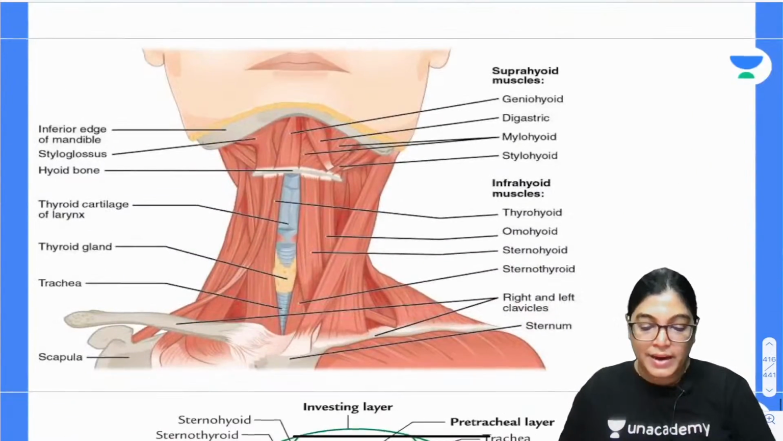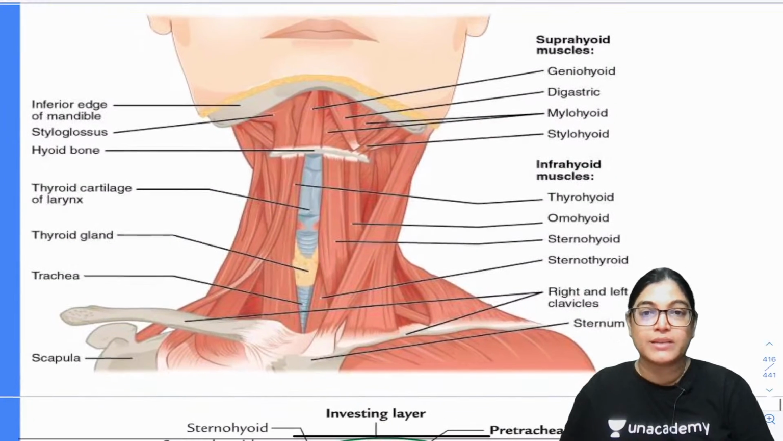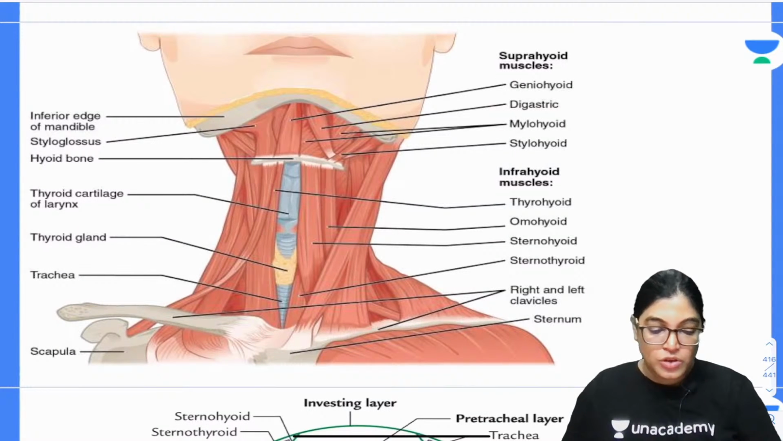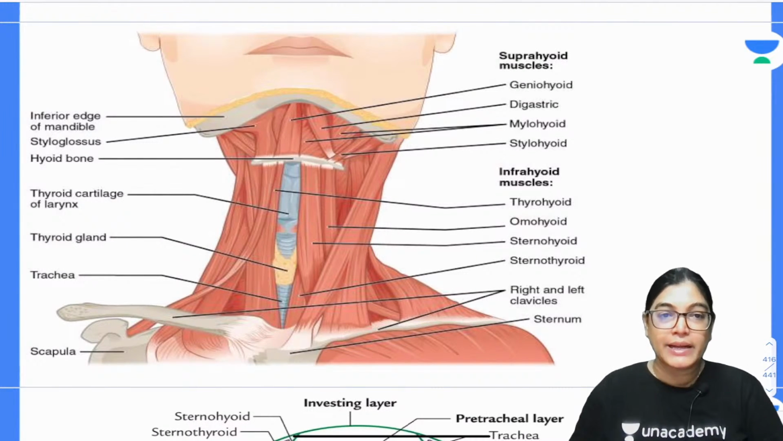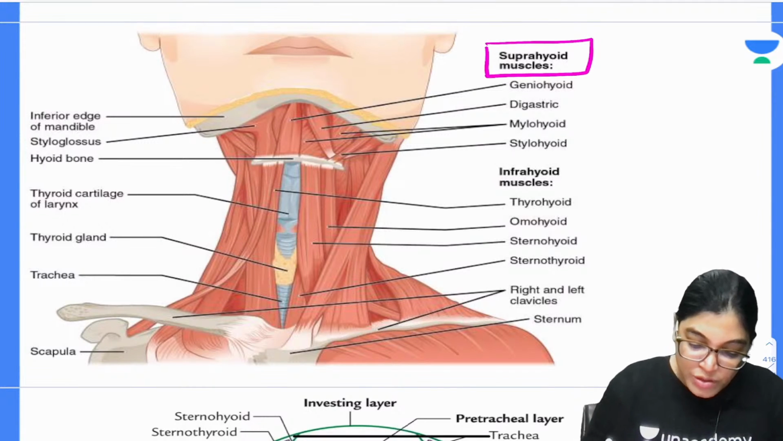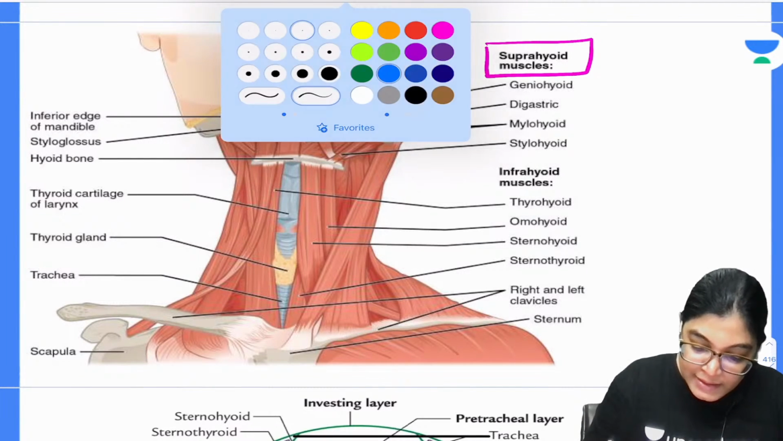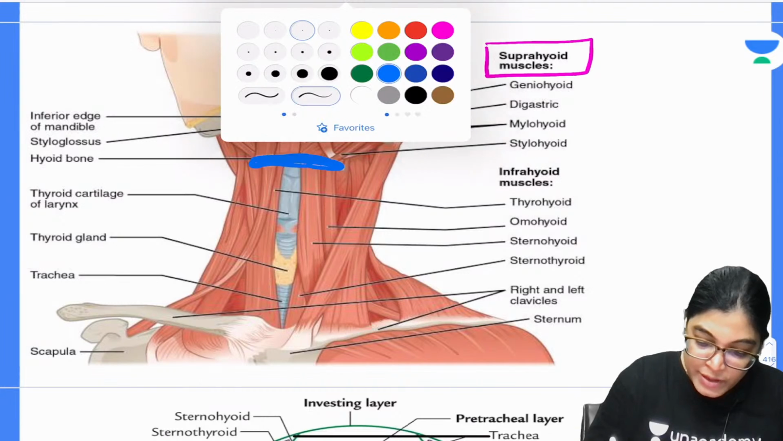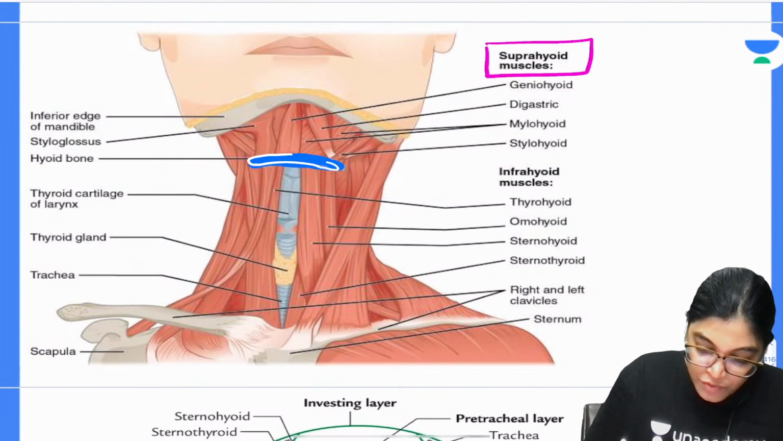Let me show you a diagram for it. Can everybody appreciate this? What you can appreciate in this diagram is the location of the suprahyoid and infrahyoid muscles. See here, these are the group of suprahyoid muscles. I just want to highlight this structure. What is this which I am showing with the blue color? This structure is the hyoid bone. This is the location of the hyoid bone.